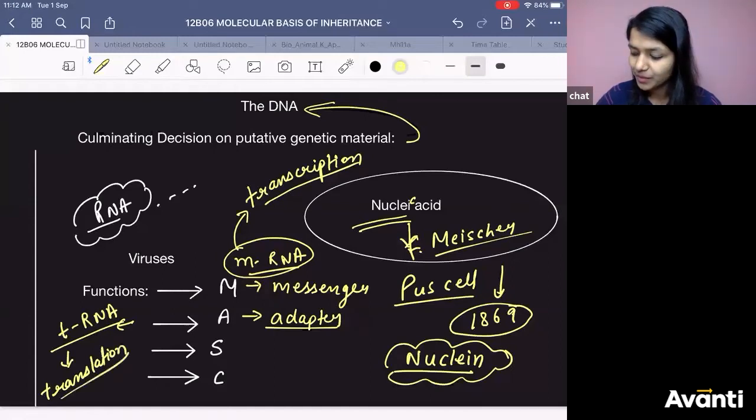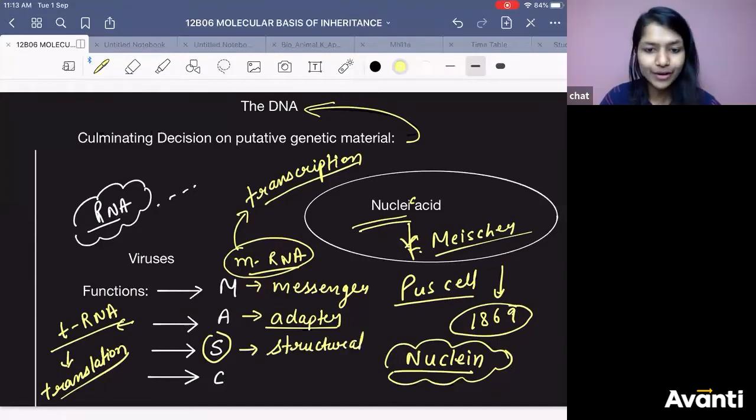What do you mean by S? S, it can be structural component. Structural component like rRNA. They can make ribosomes and all, right? Ribosomal RNA. They can be structural component.